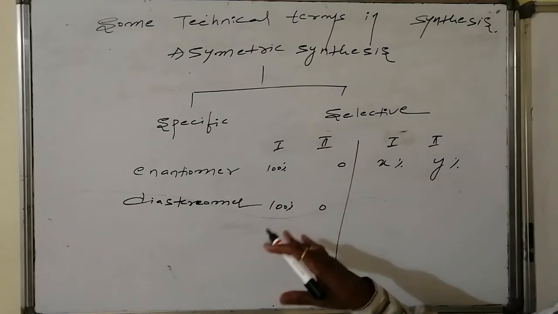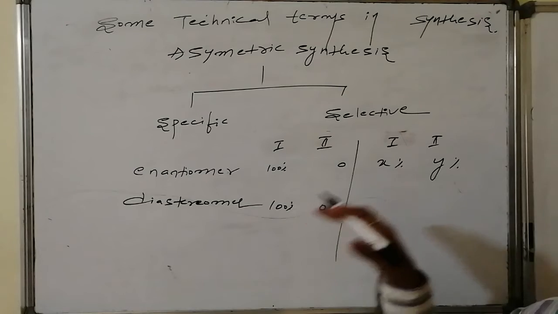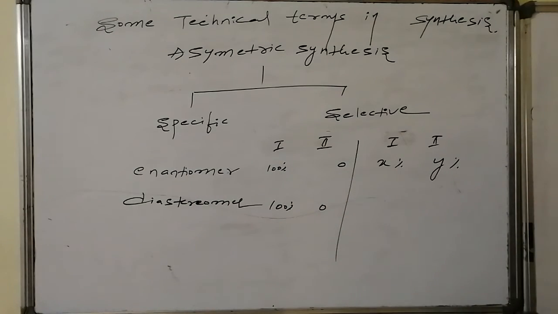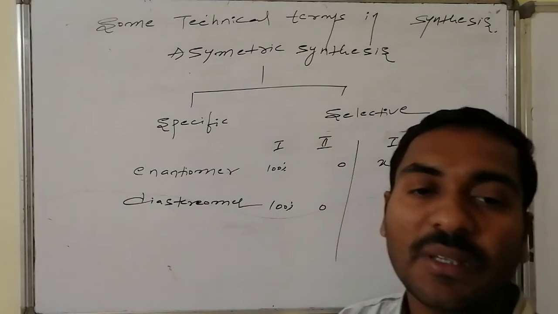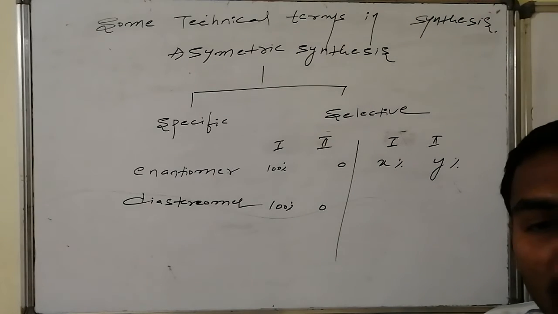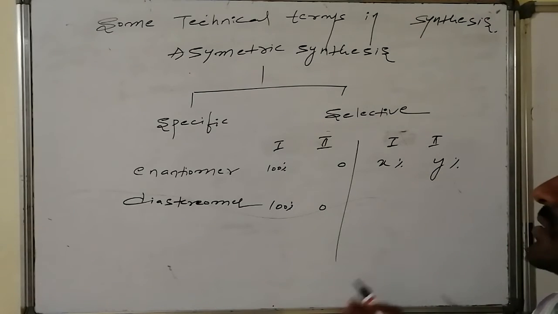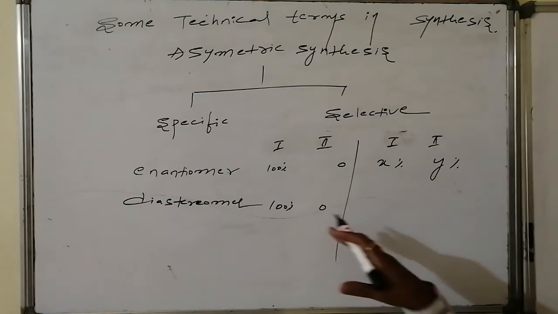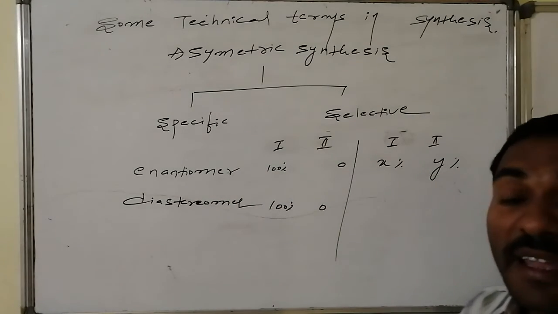Similarly, if these two are diastereomers and one is 100% and the other is 0, that is a diastereospecific reaction. Else, if there is a combination of certain percentages, one major and the other minor, that is an enantioselective reaction. If these two are diastereomers, that is a diastereoselective reaction.